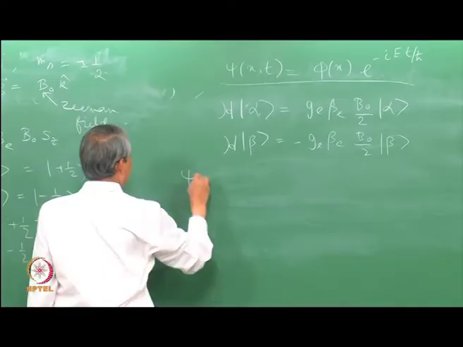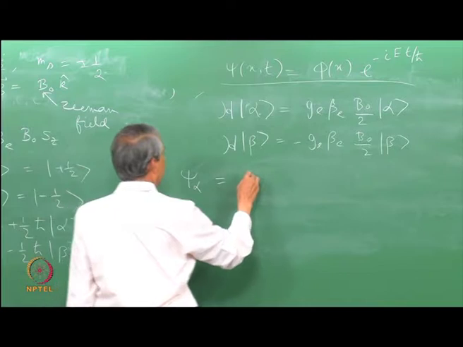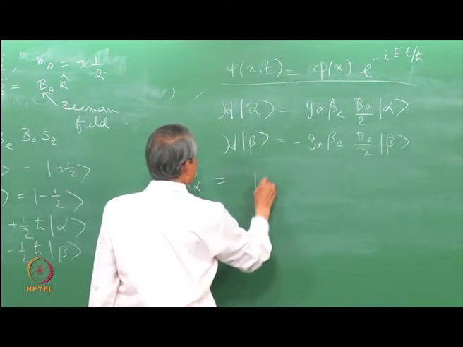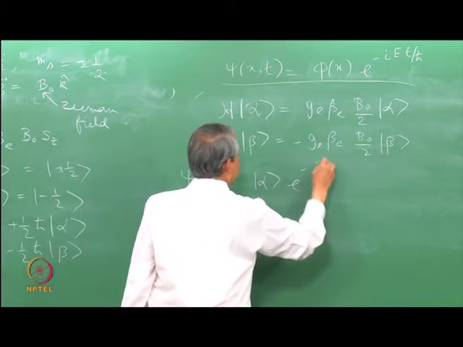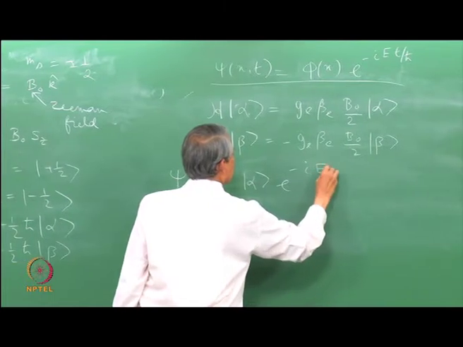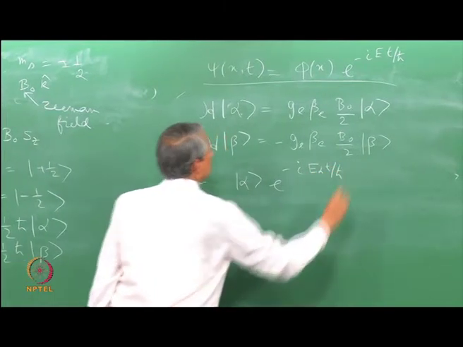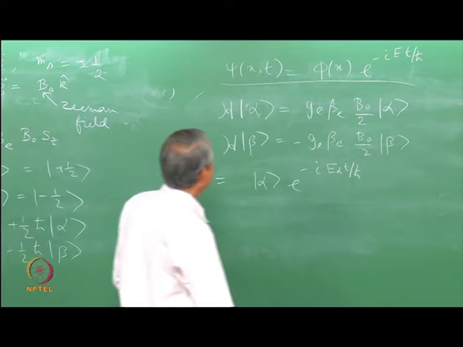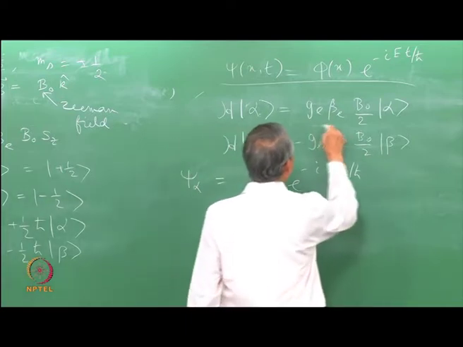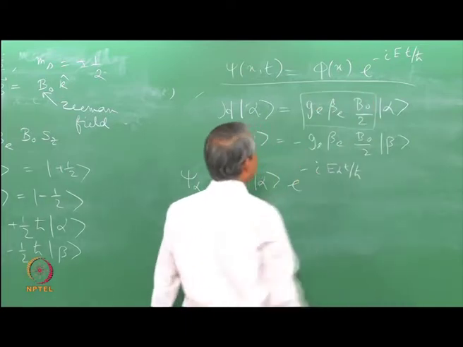psi subscript alpha will be this alpha into e to the power minus i E_alpha t by h cross, where what is the energy? Energy is given by this one.